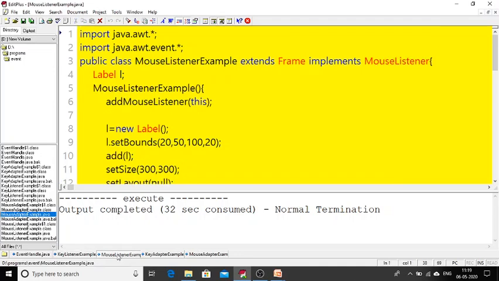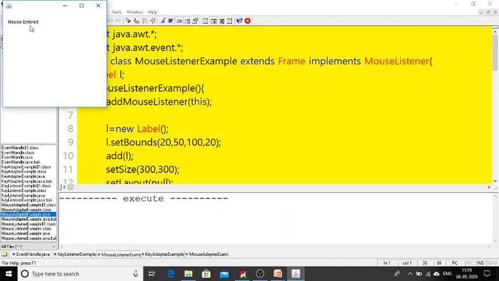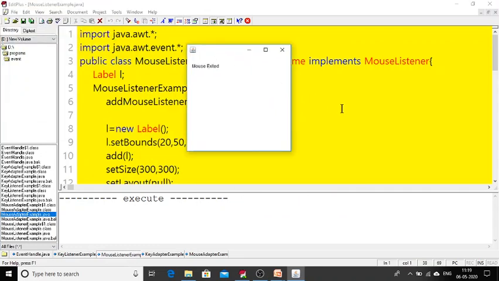So here, first of all, I will show with the execution. It's better for you. See here, now my cursor is out of the frame. That's why it is showing me mouse exited. If I enter the mouse, it is showing me mouse entered. For example, if I click the mouse, it is continuously showing. I clicked my left click for continuous. That's why it's showing mouse press. If I release, it is going to show me mouse exited.